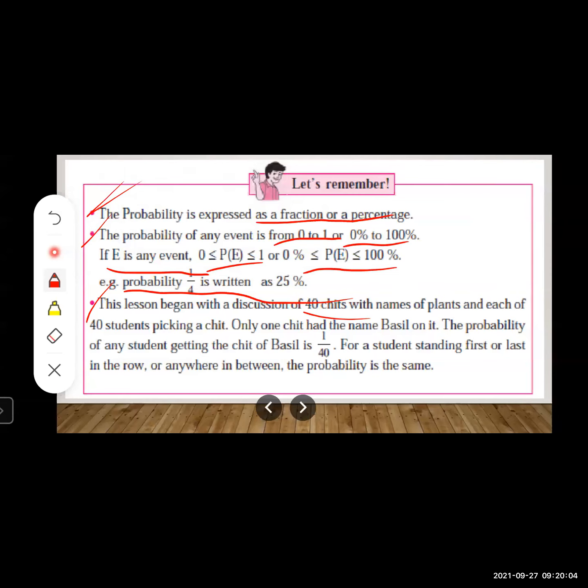For a student standing first or last in the row or anywhere in between, the probability is the same, because a total of 40 chits are there, and the total number of students is also 40, and only one chit contains basil, right? So the probability is 1 upon 40 for each and every student, whether they are standing first or last in the row or anywhere in between. Yes, students, I think you must have understood this. Let us move to the next slide.